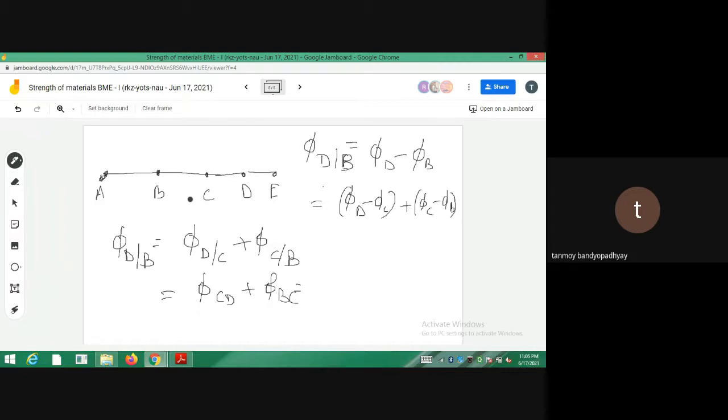So phi CD is actually negative. So phi BC was positive. It was 8.5 minus that one. CD is just 6 point something. So you are getting the value. It should be something like 2.11 degree. So that is the main thing.